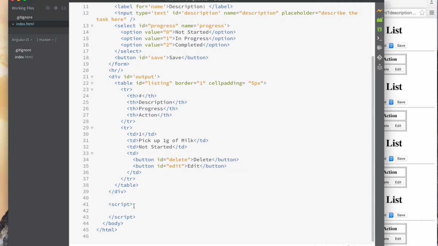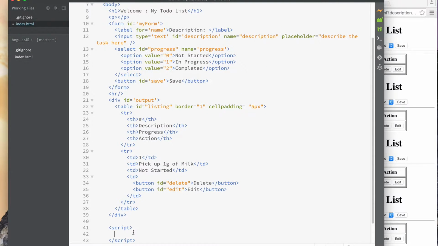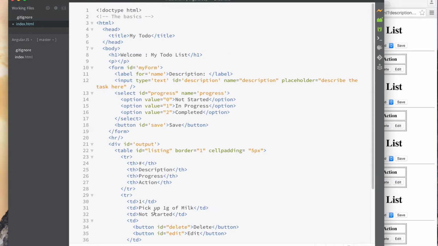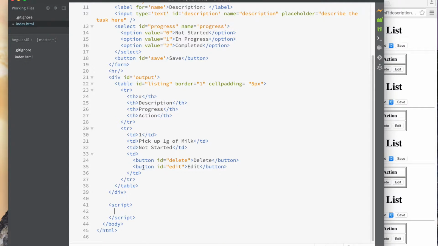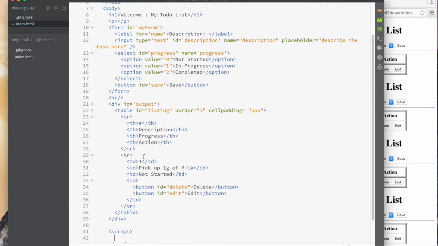There's another reason for why that is the case. When you start putting your code external, we still put the links at the bottom here. If you have a lot of code to download, you don't want your browser spending time downloading code and trying to parse it and understand what the code is saying before it actually starts downloading the presentation of things that users can see. It gives the appearance that your application or your website is slow.